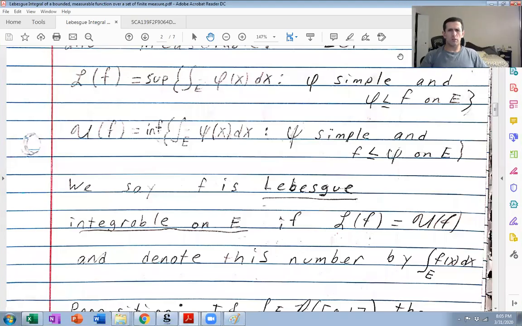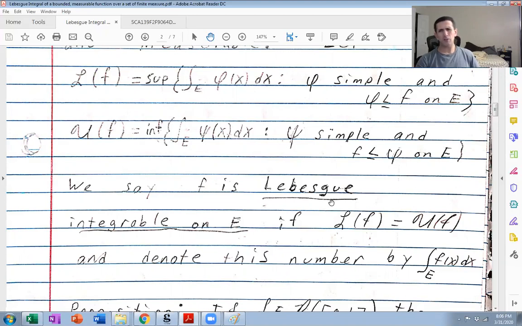Okay, remember last time we defined the Lebesgue integral of a bounded measurable function. In particular, we said f is Lebesgue integrable if the lower and upper Lebesgue integrals are equal, where the lower and upper Lebesgue integrals are given by this supremum and infimum respectively. And if these two are equal, we denote that common number by this symbol here. We just call it the Lebesgue integral of f of x dx.